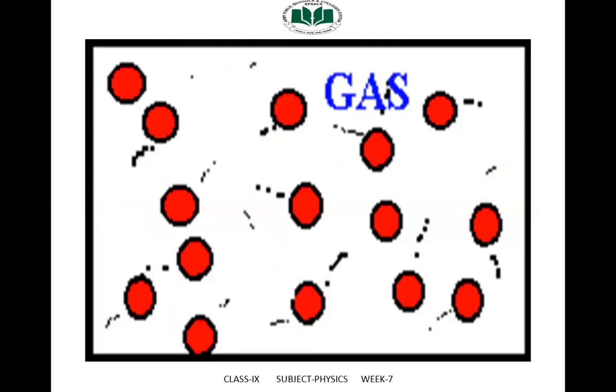Next one is gases. This is the structure of gases. Gases such as air have no fixed shape or volume. They can be filled in any container of any shape. Their molecules have random motion and move with high velocities. In gases, molecules are much further apart than in solids or liquids, as shown in the figure. Gases are much lighter than solids and liquids. They can be squeezed into a smaller volume. The molecules of a gas are constantly striking the wall of a container. A gas exerts pressure on the wall of the container.